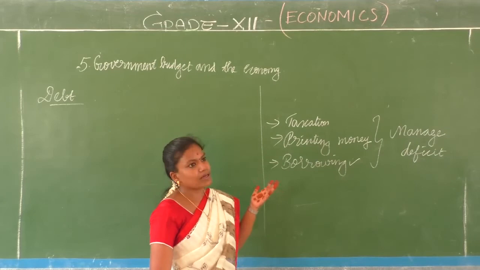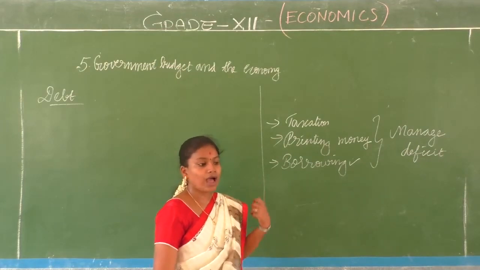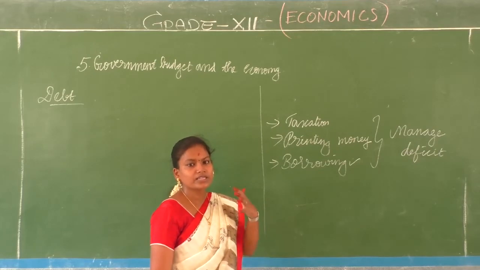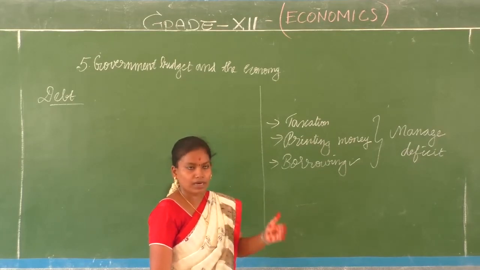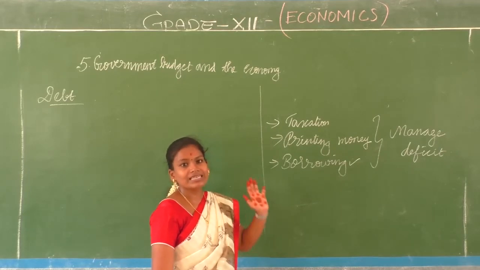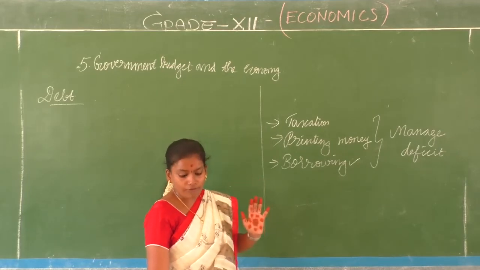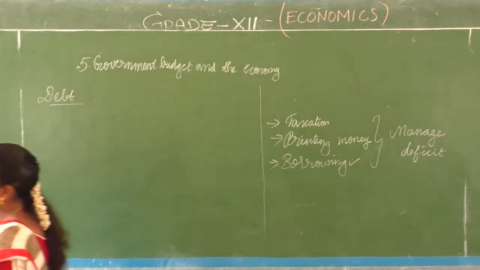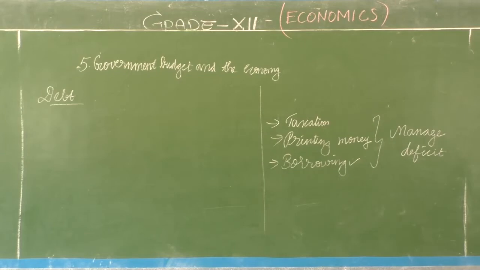And printing money is a whole new sector. You need to have enough gold, and based on the gold limit that you have, you can print more money. Then we have borrowing. So government mostly relies on the part of borrowing. What does it rely on? It relies on borrowing. Right, children?